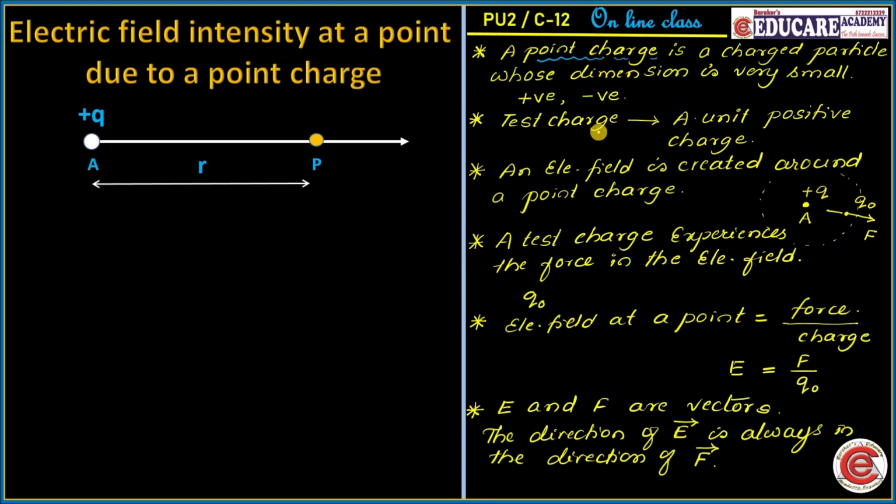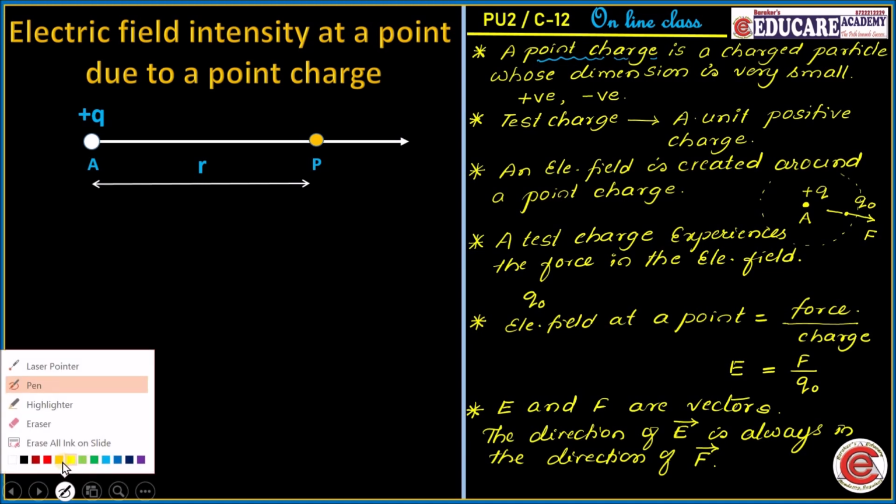These are the basic points we must know before going to this particular derivation. If we know all these basic points, then understanding the electric field intensity at a point due to a point charge becomes very easy.